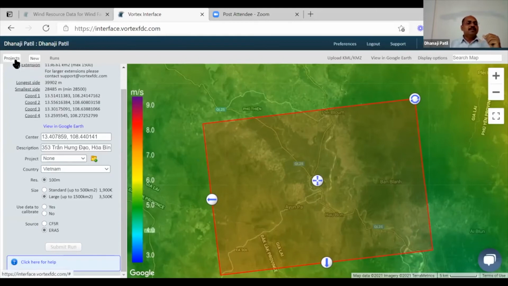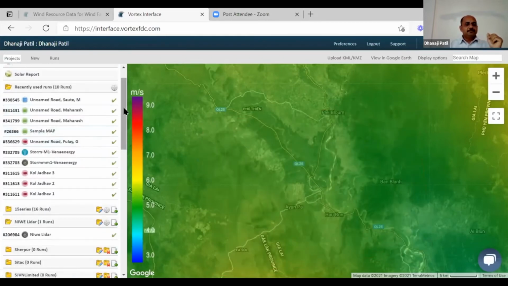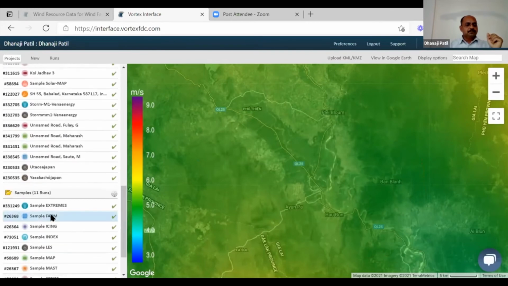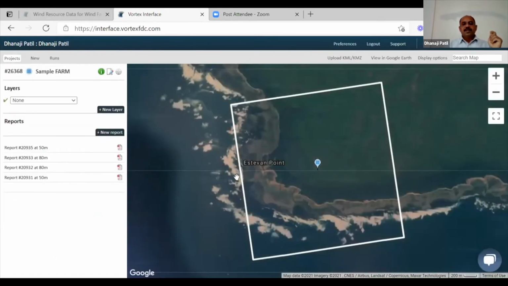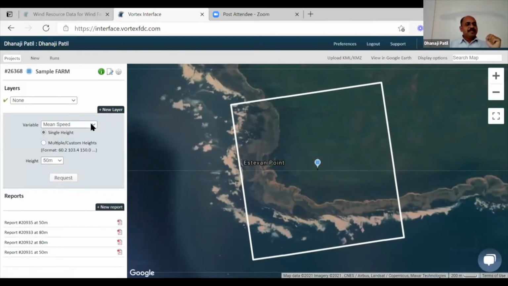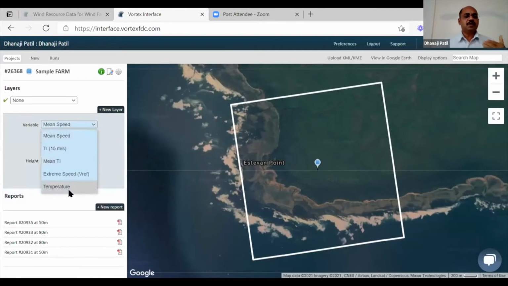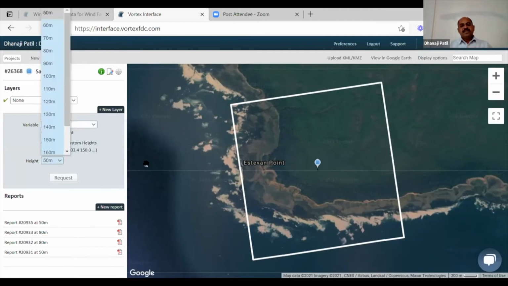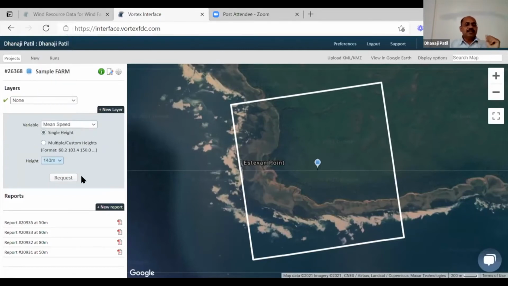Let us have a look at the sample farm. Once your farm run is ready, you can click on new layer. You can select different variables: the mean speed, turbulence, extremes information, or the temperature information. Let us select the mean speed. In Vortex, all heights are included from 50 meters till 300 meters. So you can select your height, submit your request, and it will take some minutes for the layer to be ready to download.